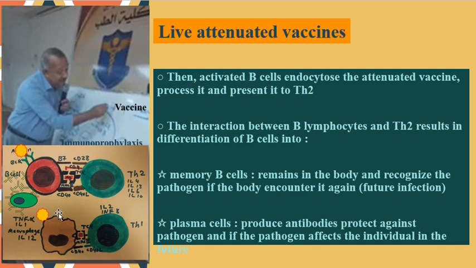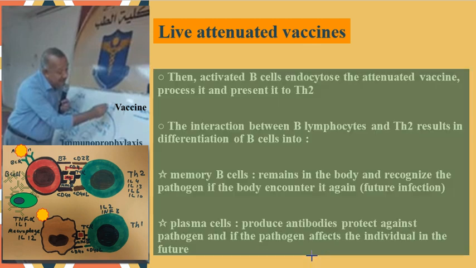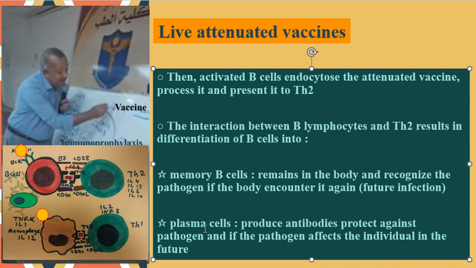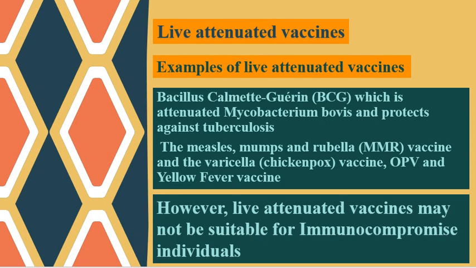As I mentioned, there is a plasma cell here that produces antibody, and this is differentiated to memory B cell, which remains in the body and recognizes the pathogen if the body encounters it again, I mean in future infection. Plasma cells, as can be seen here, produce antibodies that protect against the pathogen if it affects the individual in the future.